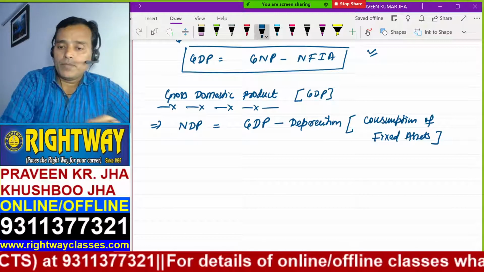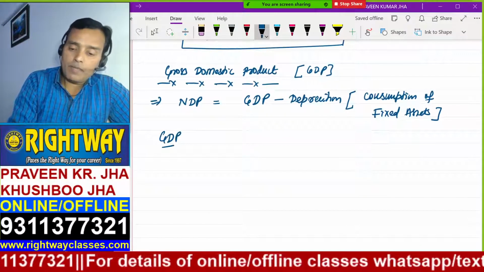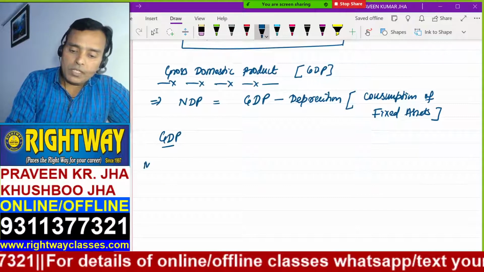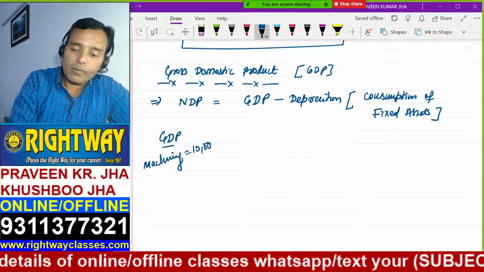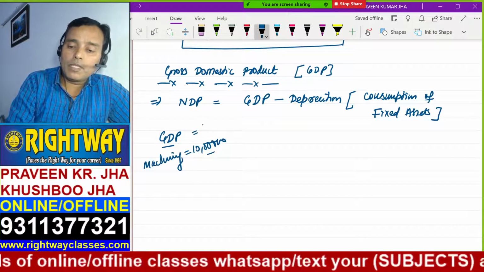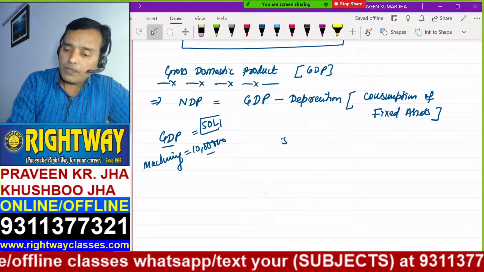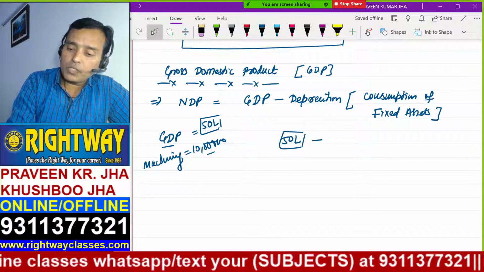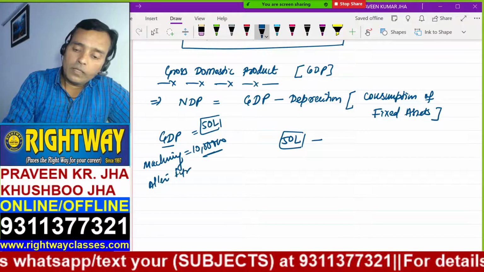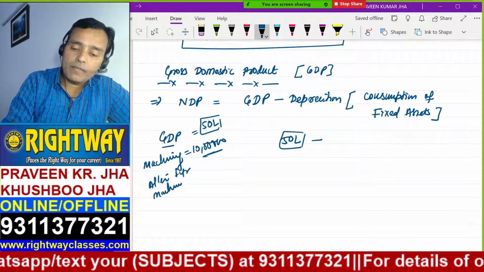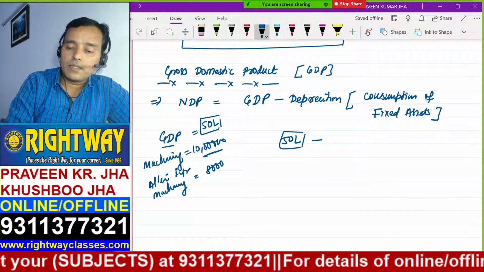Suppose that to produce this GDP, we utilize machinery whose cost is 10 lakh, and GDP is 50 lakh. But after 1 year, the machinery value will be only 8 lakh.